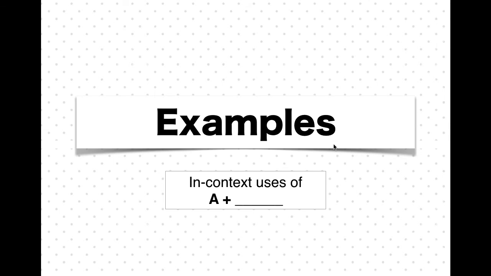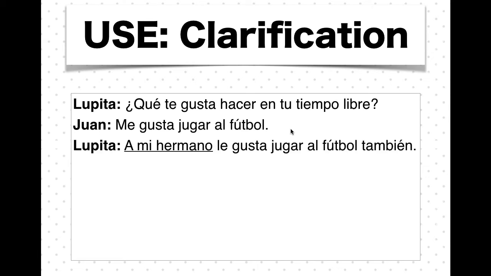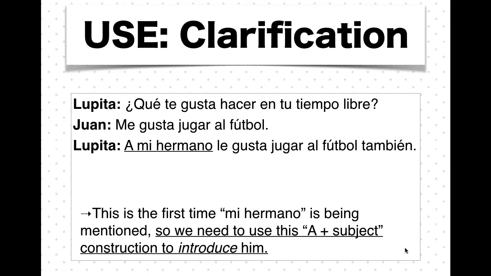Just some quick examples of when you might want to use this structure. The first use is for clarification purposes. So in our example conversation, we have Lupita saying, ¿Qué te gusta hacer en tu tiempo libre? What do you like to do in your free time? Juan says, Me gusta jugar al fútbol. I like to play soccer. And Lupita comes in and says, A mi hermano le gusta jugar al fútbol también. My brother also likes to play soccer. So this is the first time mi hermano is being mentioned. You can just imagine this is the first time she is bringing him up in conversation. So in order to introduce him and be clear, we need to put the a before his name.